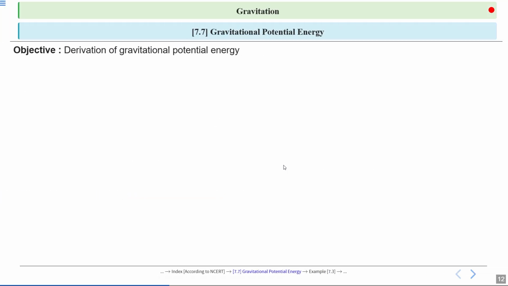Let's continue with derivation of gravitational potential energy. So we got potential energy as delta U is equal to G Me into m into 1 upon R2 minus 1 upon R1. Here capital G is the gravitational constant, Me is the mass of the Earth, small m is the mass of the object, and R1 and R2 are the distances from the center of the Earth.